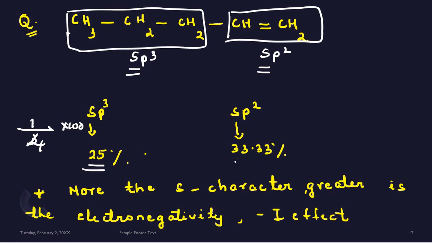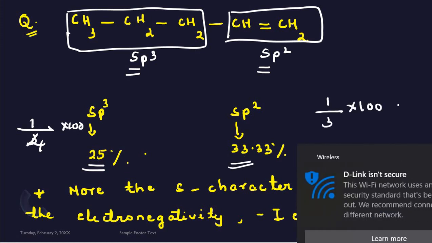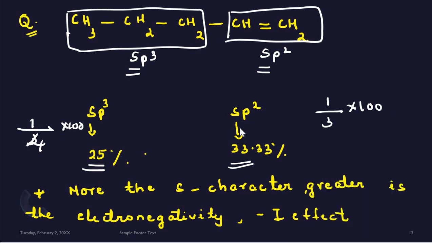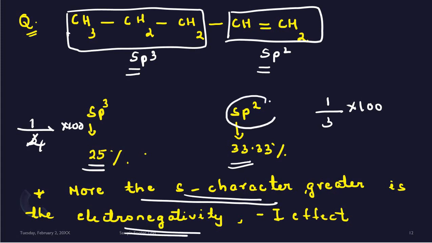Whereas in the case of sp2, the s character is 33%. So in this case, you can see that the more the s character, the greater is the electronegativity. So the s character is greater in the case of what? Greater in the case of sp2 hybridization. So this part will show a greater minus I effect.